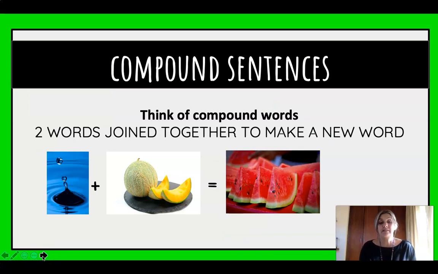Now if we move on to compound sentences, I want you to think of compound words. So compound words are 2 words that we join together to make a new word, but they've got to be words that are absolutely understandable on their own. So if we take a look at the first one, water, we know water, it makes sense, and melon. I must admit this is one of my least favorite fruits. So water plus melon will give you a completely new word, watermelon. And in the same way, that's what we're talking about with compound sentences. It's going to be a complete sentence, sentence number 1, a complete sentence, sentence number 2, and then we combine them to become a compound sentence with 2 sentences.